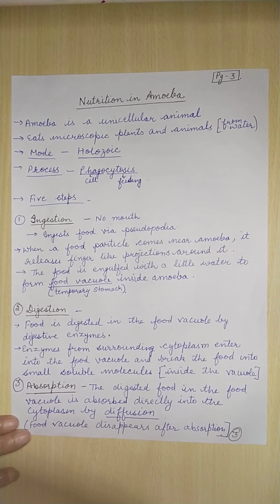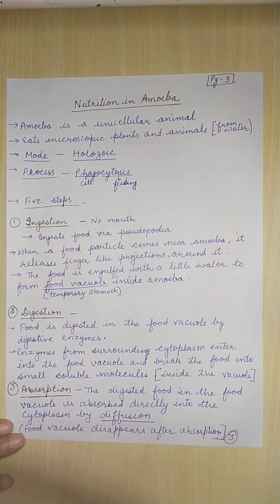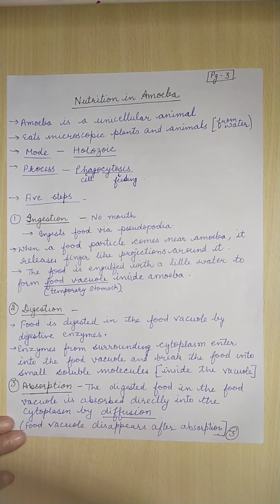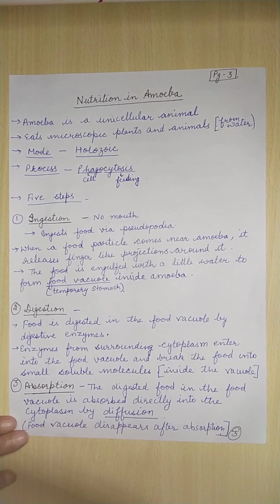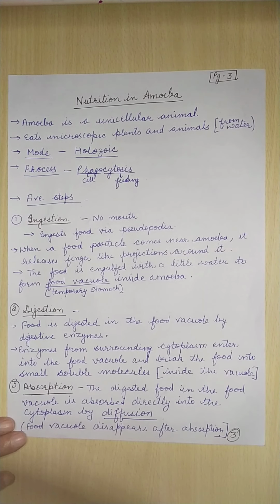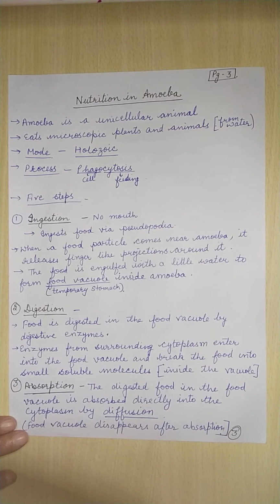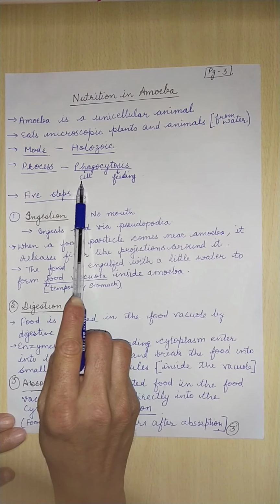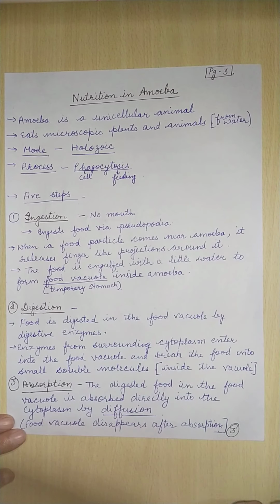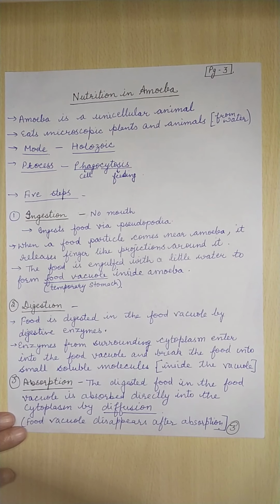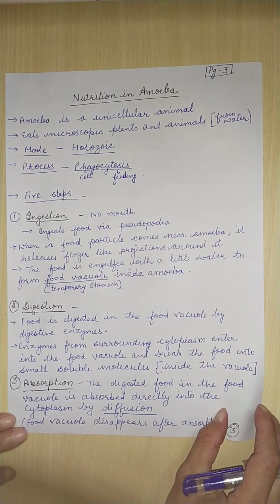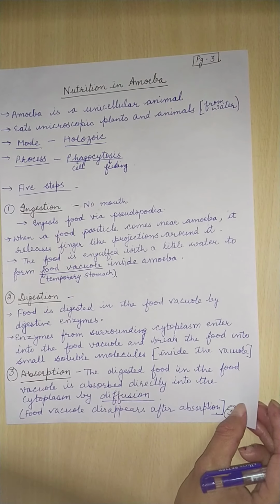This also we have discussed: the entire food is taken in through the mouth or through some other organ. This process of obtaining food is called phagocytosis in the case of amoeba. Phago means cell, cytosis means feeding. Now the 5 steps which are involved in the nutrition in amoeba are again the same ones.